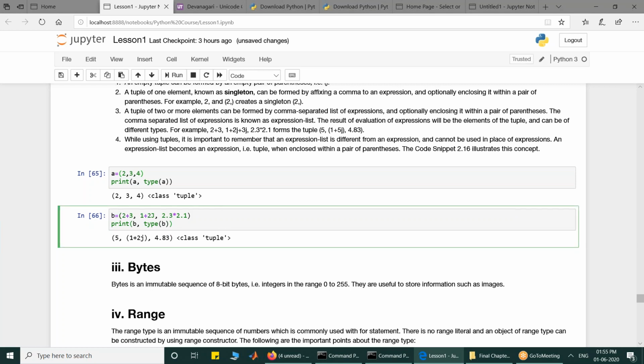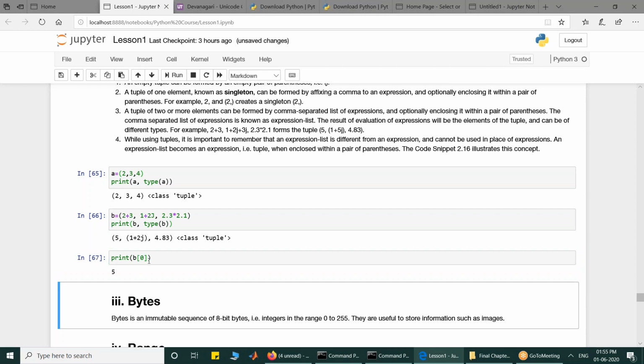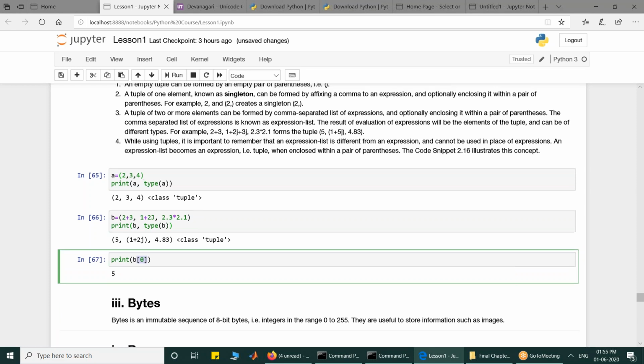If you want to access an element, in the cell below, if I print B0, what is B0? It says 5. So B is the tuple. To access the element of a tuple, I have to index it, because if you remember, sequences are indexed with non-negative integers.